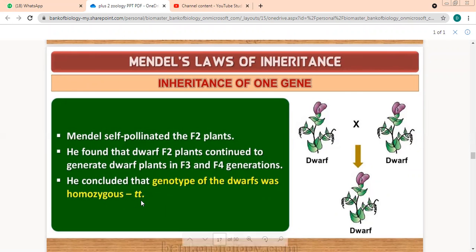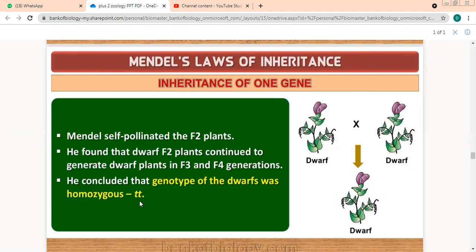This is also homozygous dwarf. This will also have what? Small t or something else? Small t, small t. Now, if both the parents have only small t, obviously there will be no capital T. We will not get any tall plant. That is the reason that when we crossed two homozygous dwarfs, we got only dwarf.